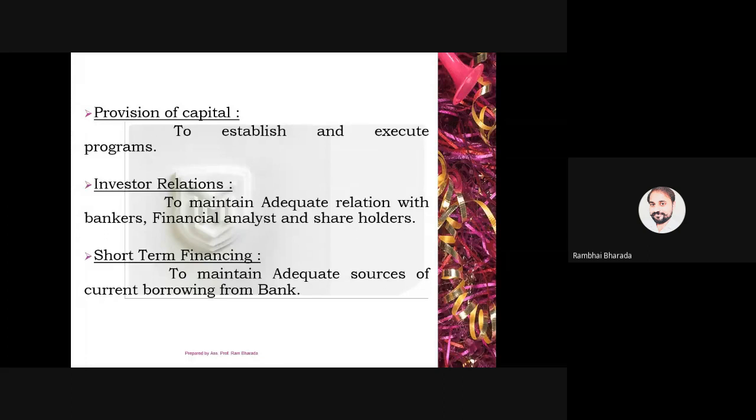Short-term finances means finance for less than one year. If the company requires money for 1 month, 2 months, 1 week, 3 weeks, or 6 months, that requirement must be fulfilled by the finance manager by getting short-term loans from the bank.